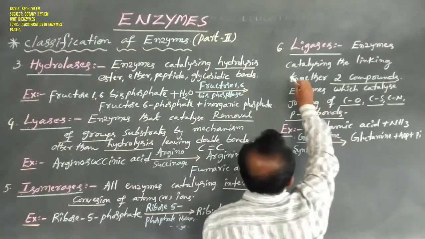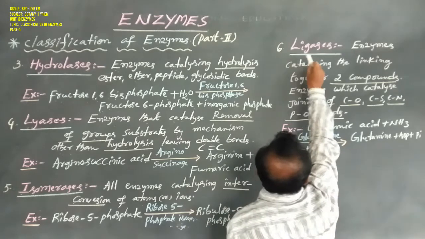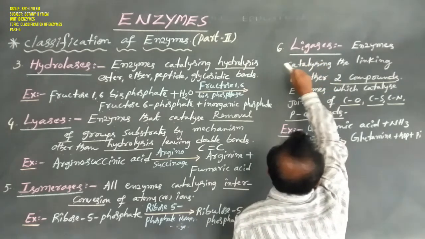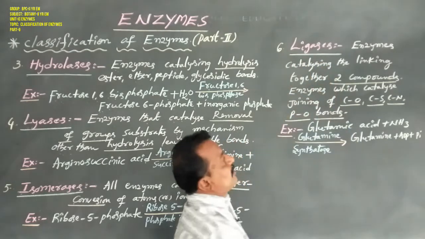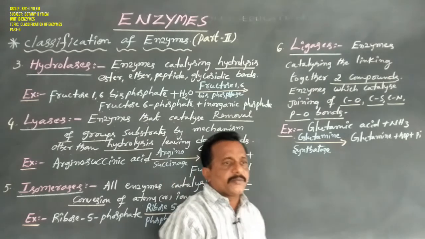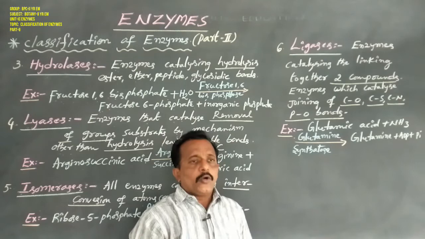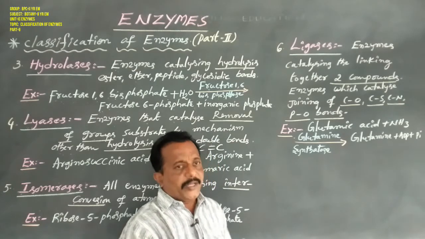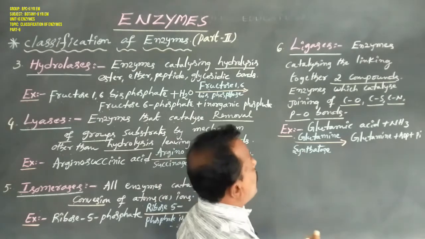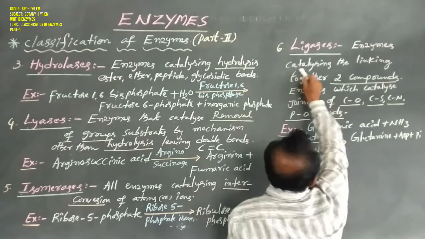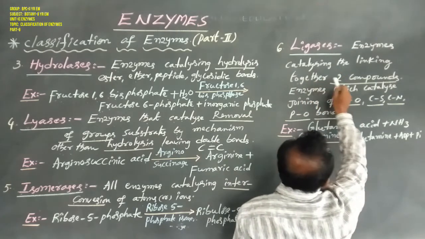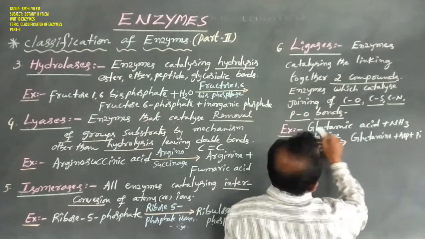Now coming to the sixth enzyme class, ligases. Ligases form a type of covalent bond. Enzymes catalyzing the linking together of two compounds.